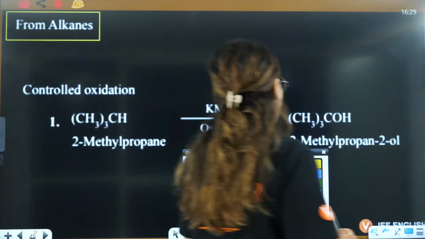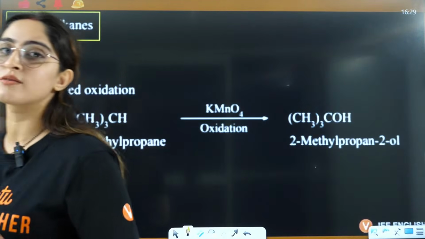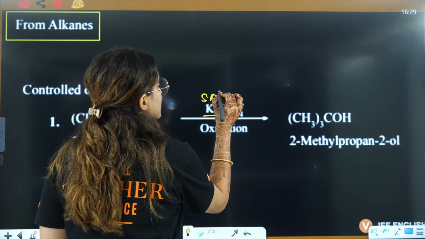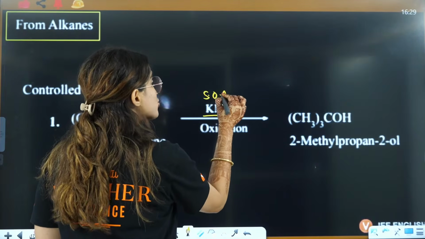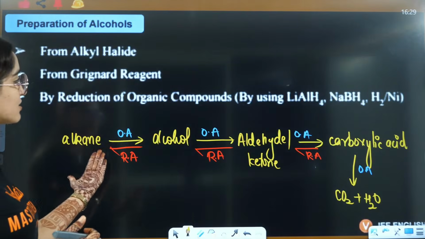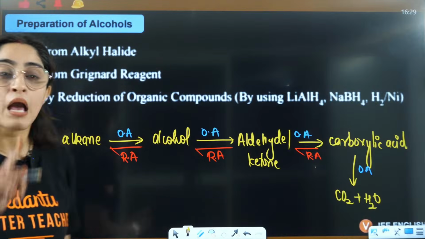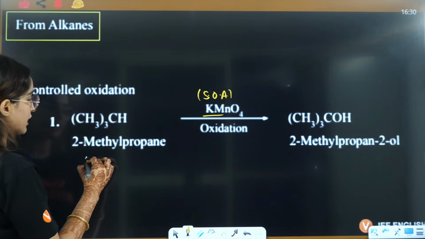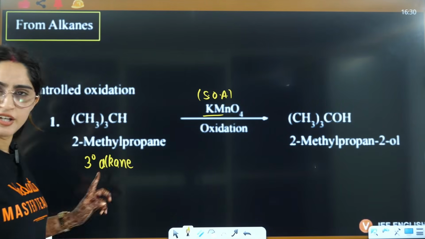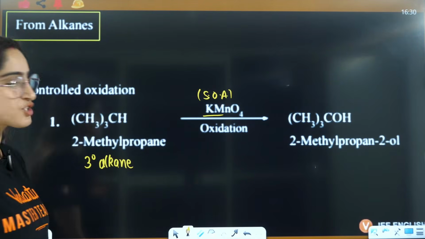Let's talk about that. This is a controlled oxidation where you are using KMnO4, which is a very strong oxidizing agent. Now you will say, ma'am, a strong oxidizing agent should directly convert this alkane to maybe aldehyde or ketone, or maybe to carboxylic acid. But here they have taken a tertiary alkane. A tertiary alkane, even in the presence of a strong oxidizing agent, is converted to a tertiary alcohol.